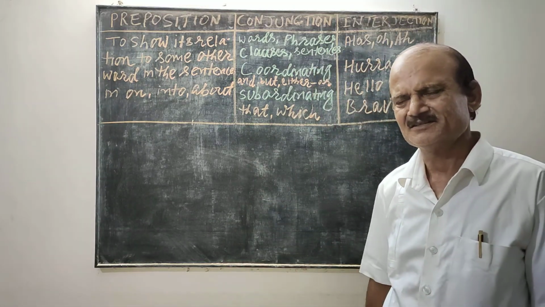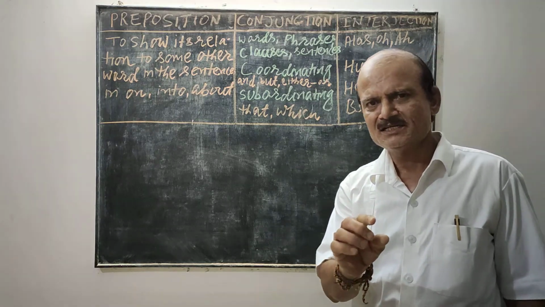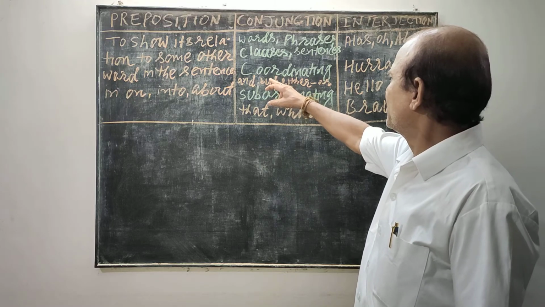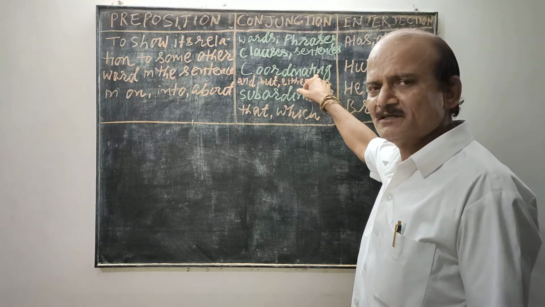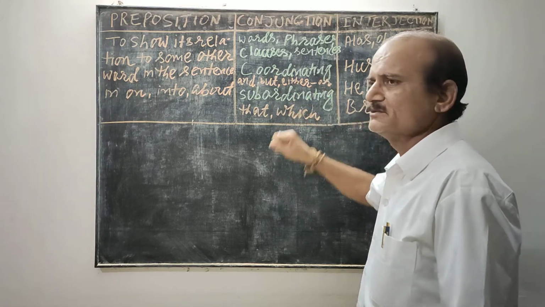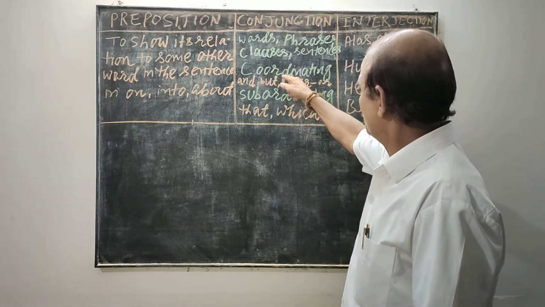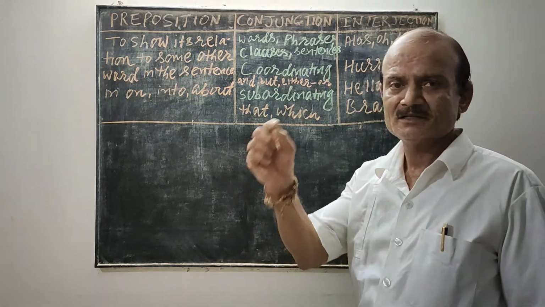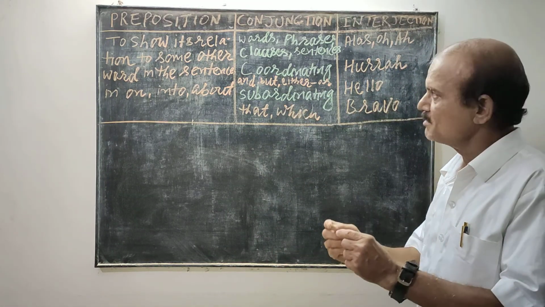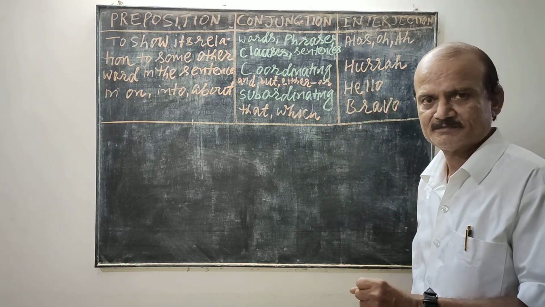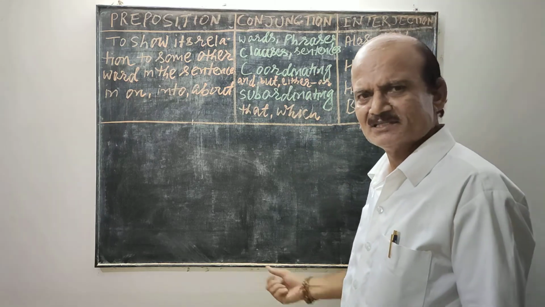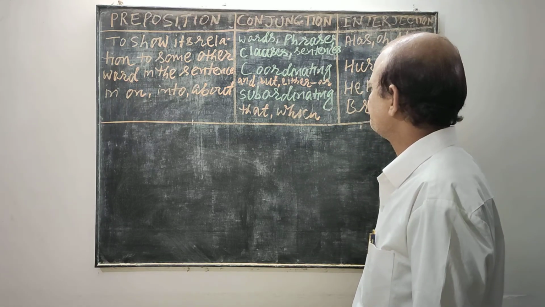Two sentences means two principal clauses or two complete sentences joined with the help of different conjunctions. Conjunction is divided into two categories: coordinating conjunction and subordinating conjunction. A coordinating conjunction joins two complete sentences, which we can also call principal clauses.